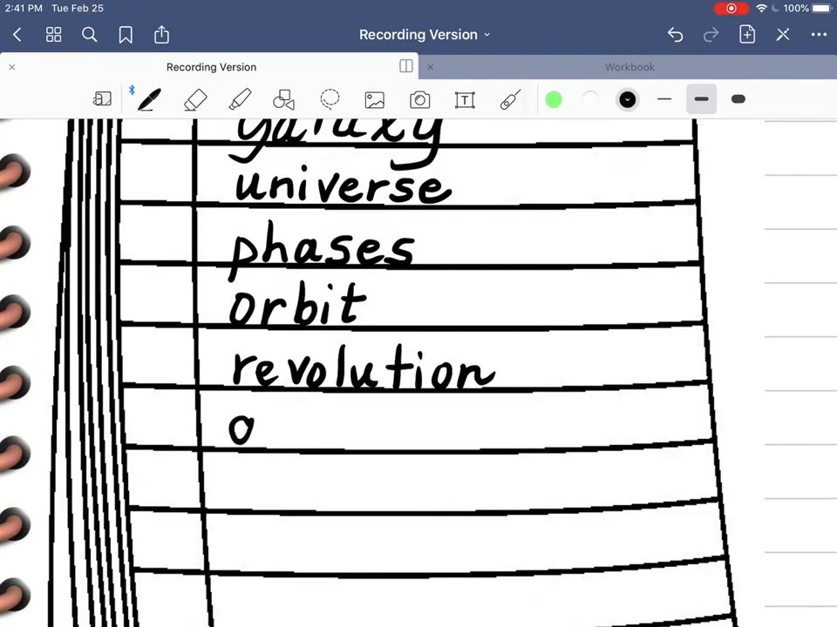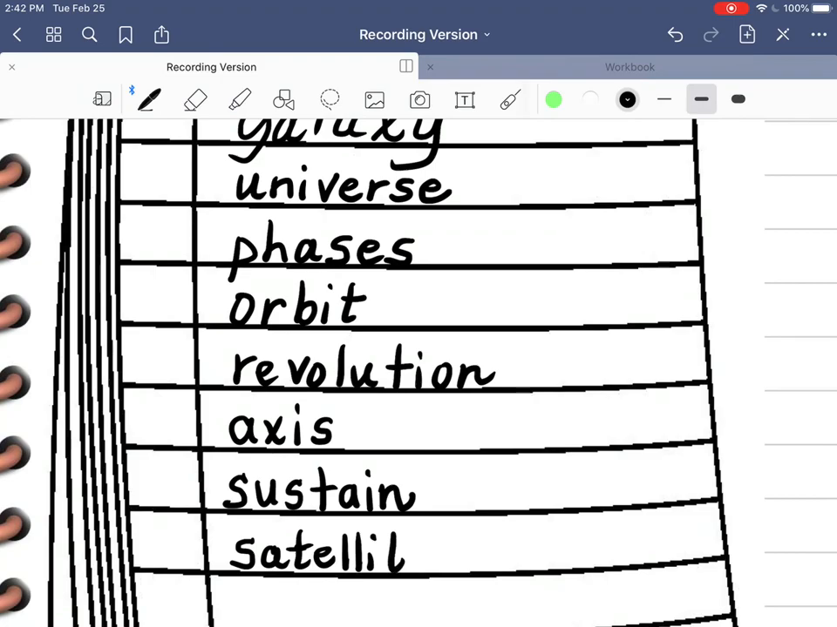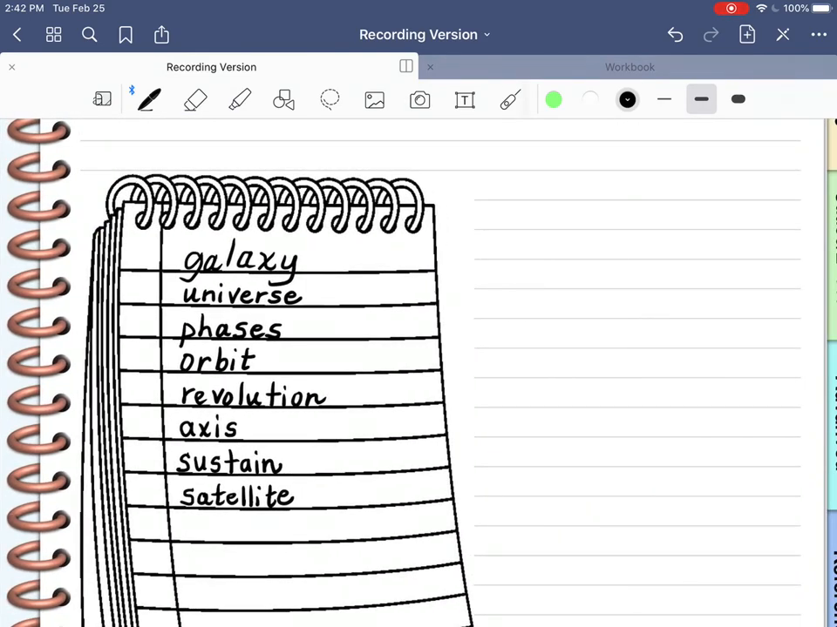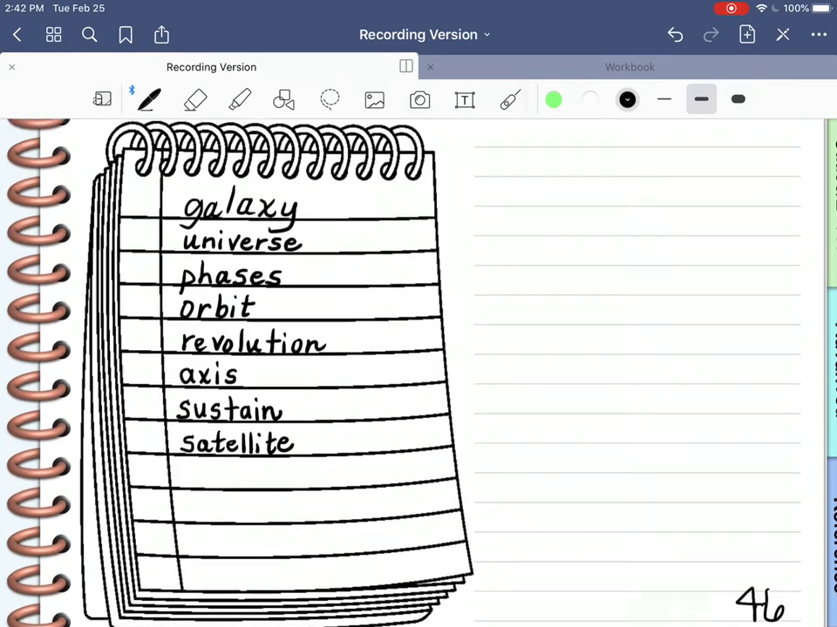Then we have axis, sustain, and satellite. And all of these words are in your story. They're just words that I think you might encounter again.